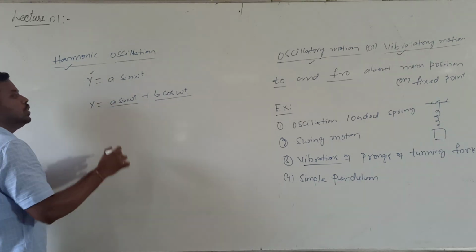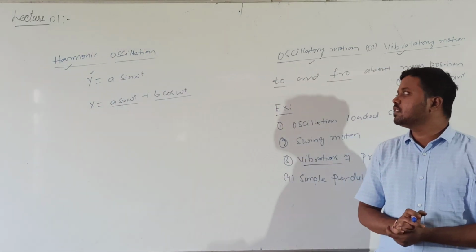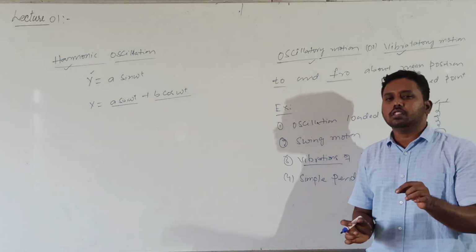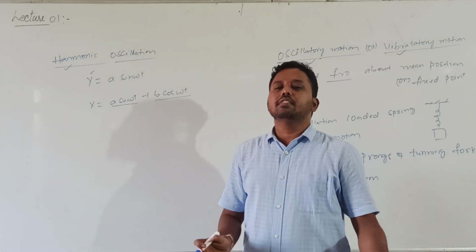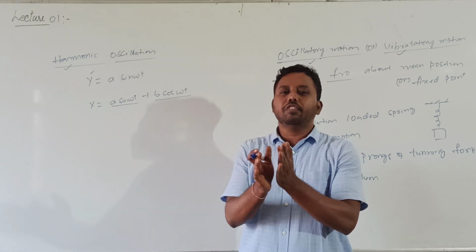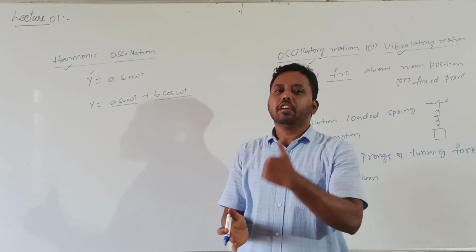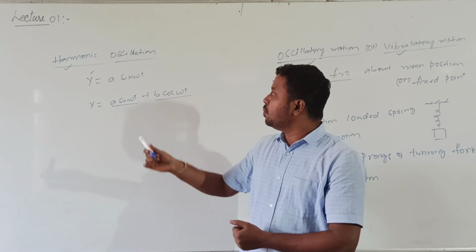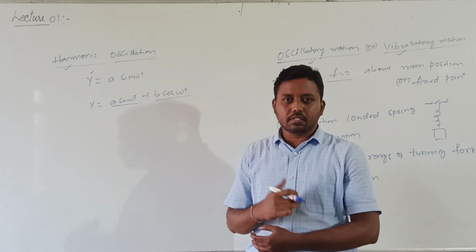Then also it is called a harmonic oscillation. Those oscillatory motions which can be written as the sum or difference of two or more harmonic functions are also harmonic oscillations.